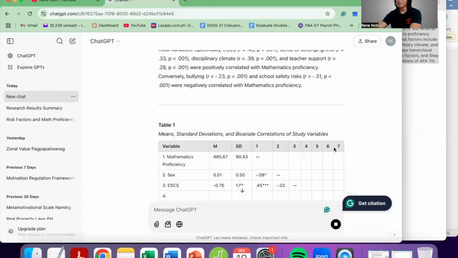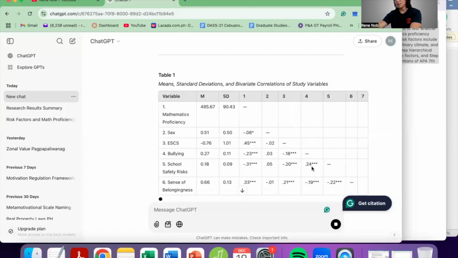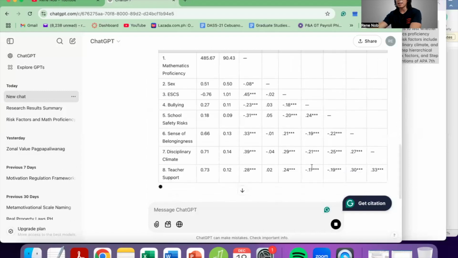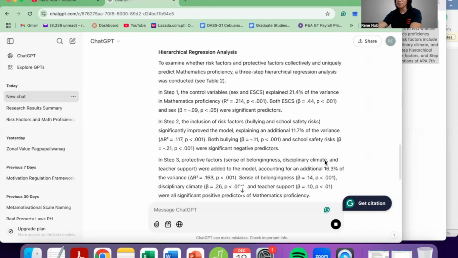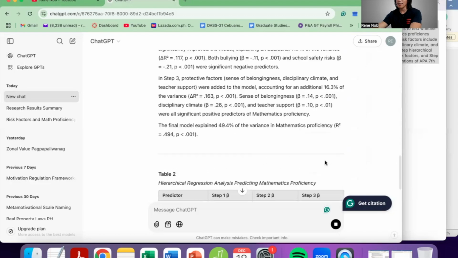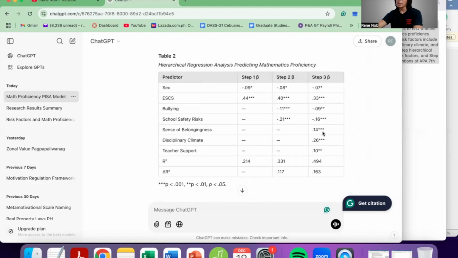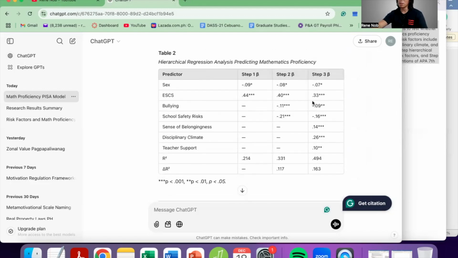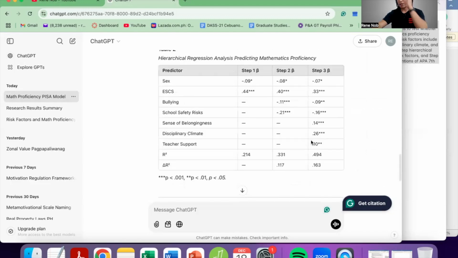Okay. So see that the tables are quite similar. Of course, ChatGPT is making up these values. But you'll notice our style is quite similar: mean, standard deviation, and then the rest of the variables. And then this is the next table. Quite similar, even more simple than what we prepared. And then the summary. All right, so let's check.